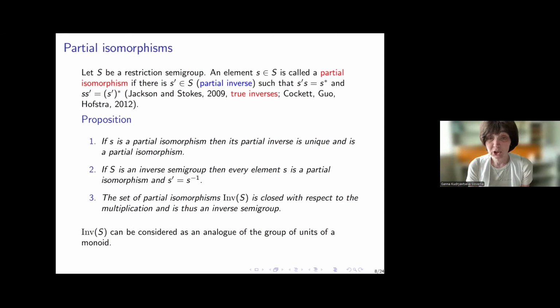So if S is a partial isomorphism, then its partial inverse is unique and is also a partial isomorphism. If S is an inverse semigroup, then every element is a partial isomorphism, and its partial inverse coincides with its inverse. And in any restriction semigroup, the set of partial isomorphisms is closed with respect to multiplication and is an inverse subsemigroup. And it can be looked at as an analog of the group of units of a monoid.